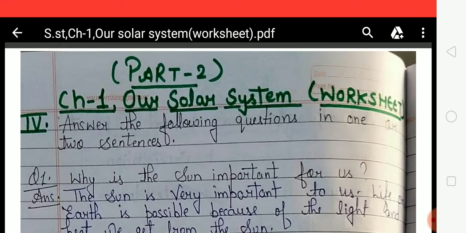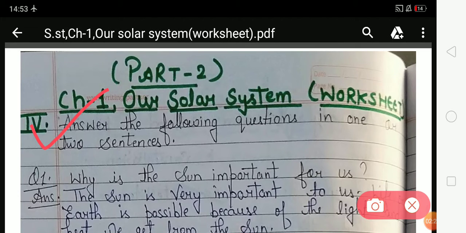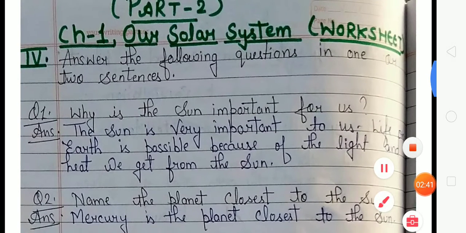So students, now come to exercise 4. Look at this. Answer the following questions in one or two sentences. It means in this exercise you have to give answers according to the given question, and your answer should be in only one or two sentences. Now look at question number 1.